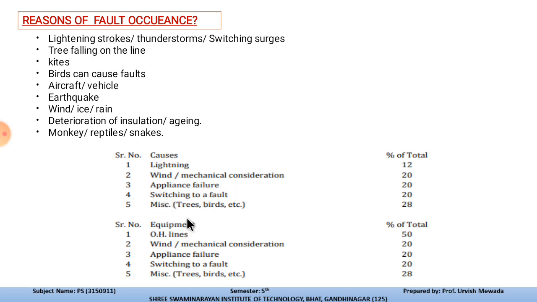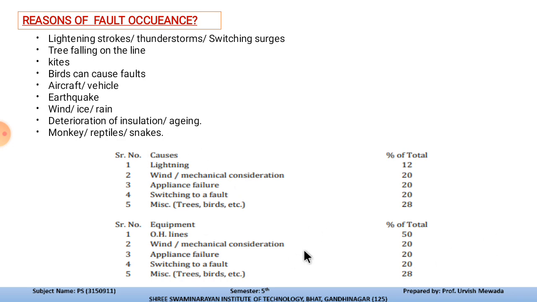And these are the equipment that face the percentage of faults. The overhead line mainly has 50% of the faults, and wind mechanical consideration has a 20% fault level, appliance failure is 20%, switching faults are 20%, and miscellaneous, if a tree, birds etc. strike, is 28%.